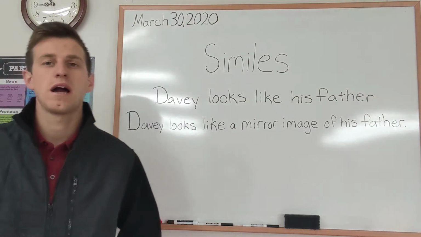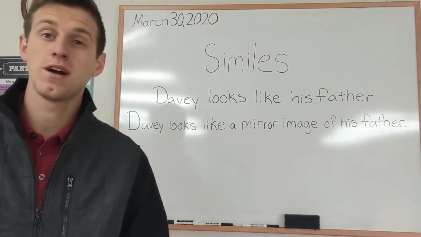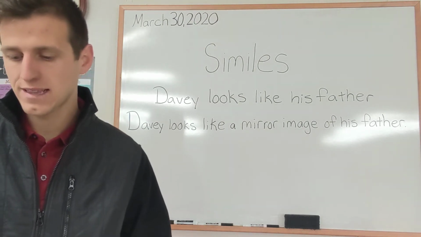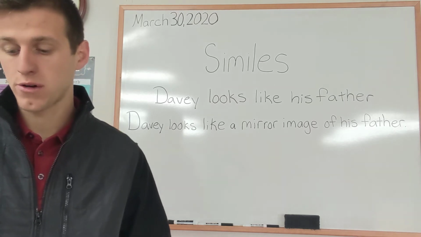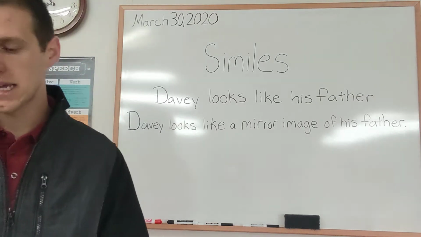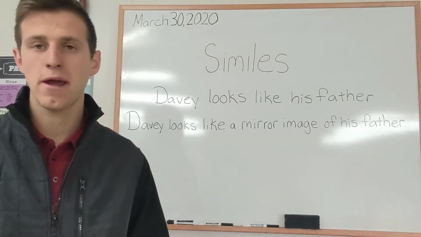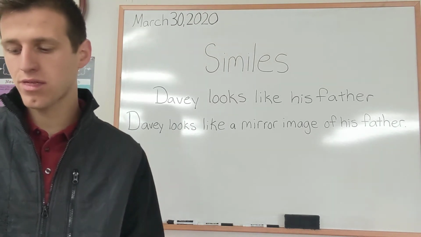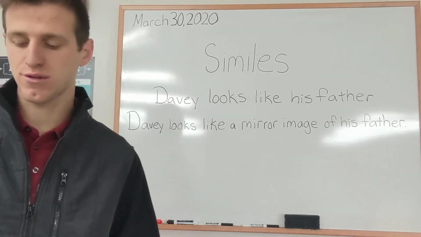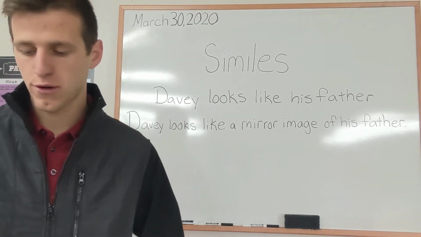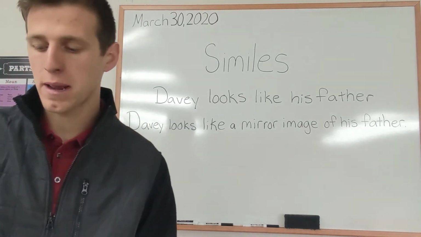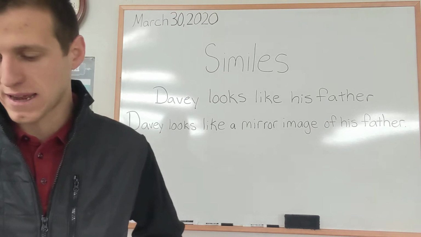Similes are something you guys are familiar with. This is something we covered a lot in our reading books. So let's go ahead and read our definition for what a simile is, all right? A simile is a figure of speech that compares 2 unlike things by using the words like or as, all right? You guys are familiar with this. Let's read our first paragraph. It says, poetry uses figures of speech to help the reader imagine what the poet is writing.